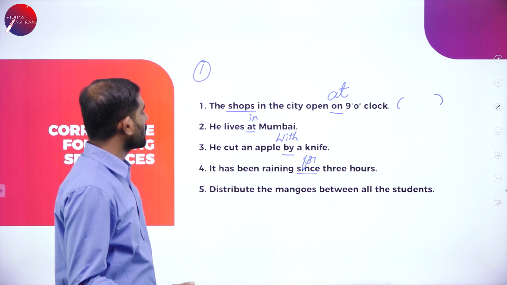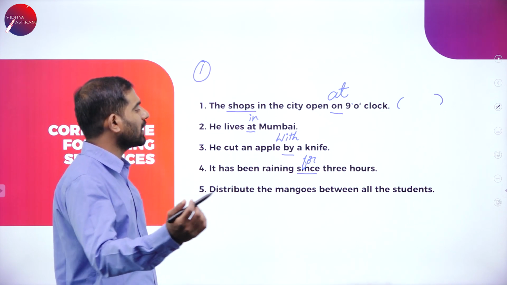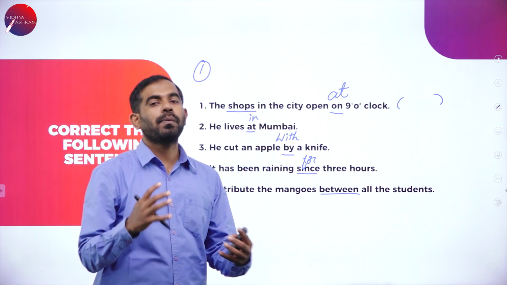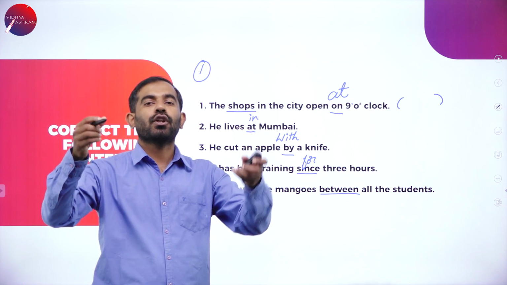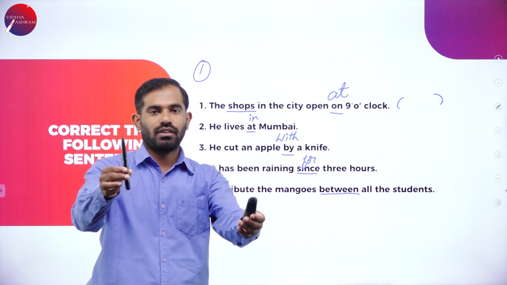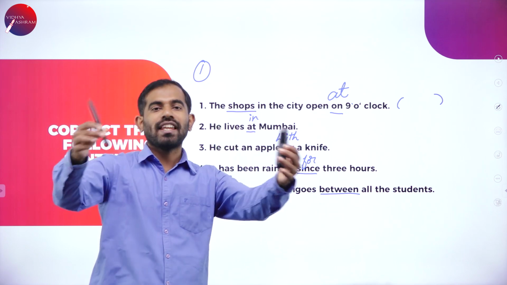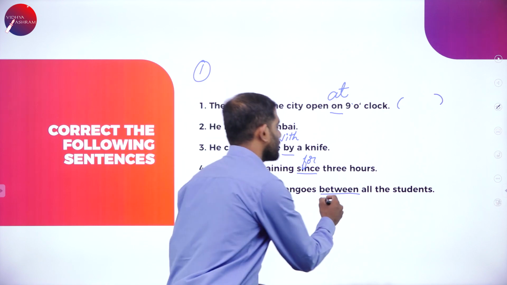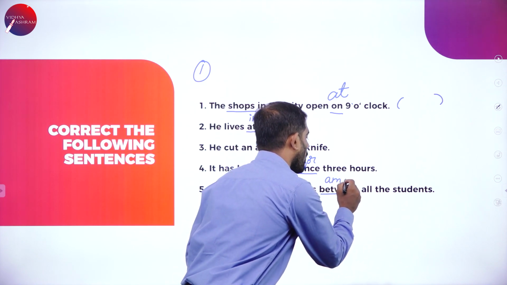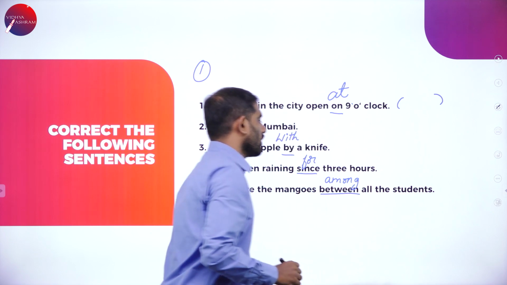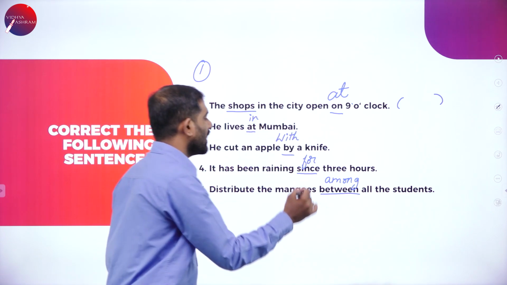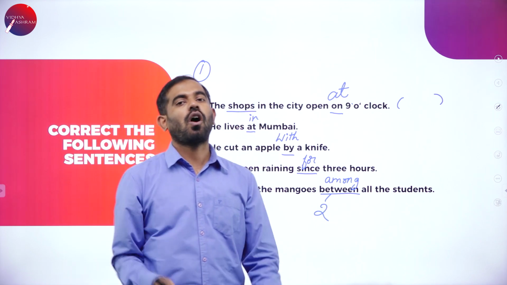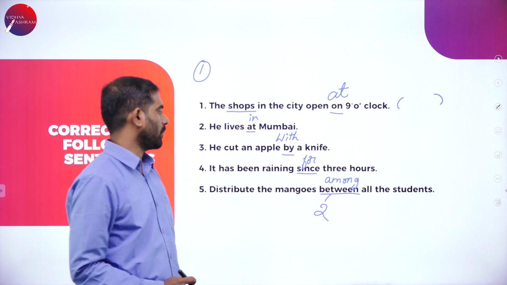Last one: distribute the mangoes between all the students. The error is between. Where do we use between? Between is used when we are talking about two objects. So with what word do we replace this? The error is between, it is among. Among all the students. Between is used only when there are two objects, or two students, or two people.